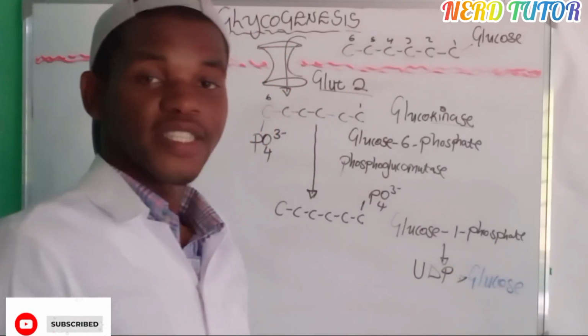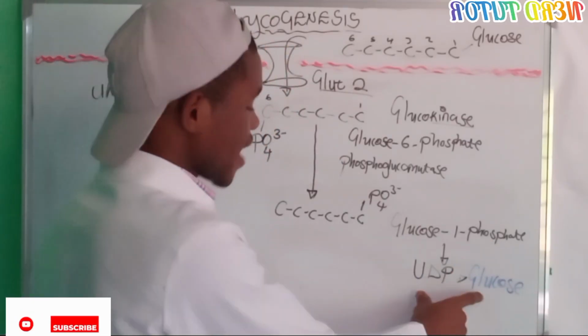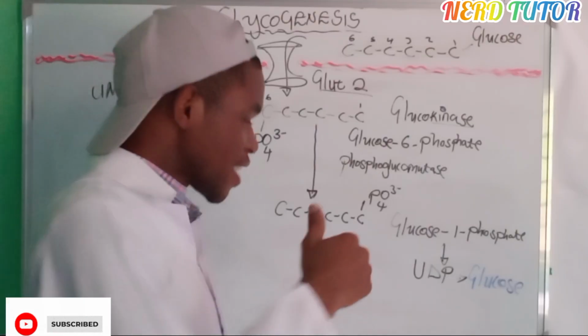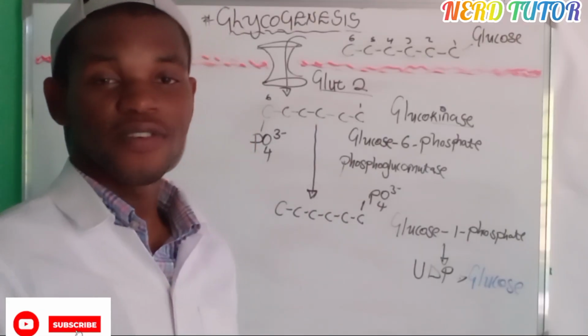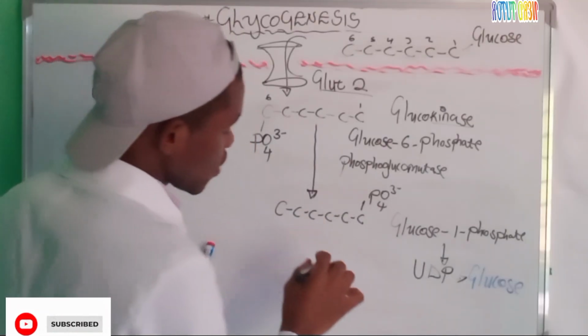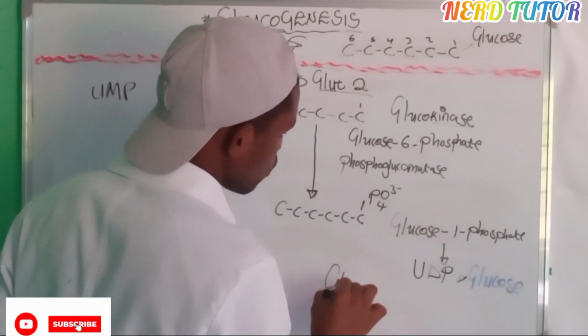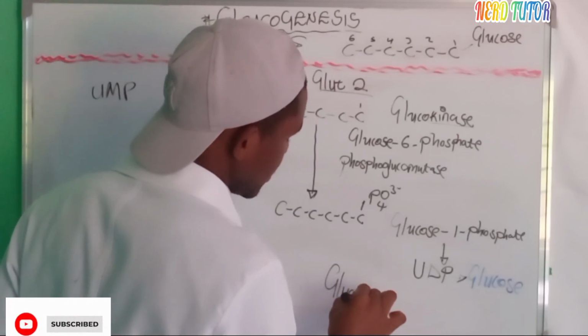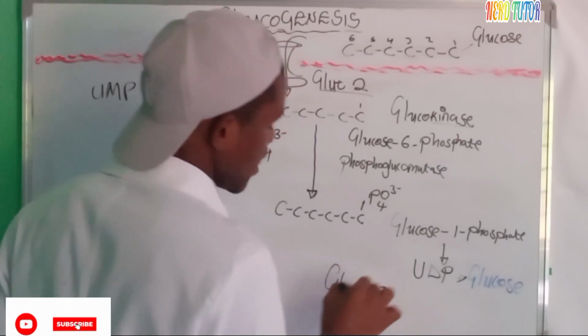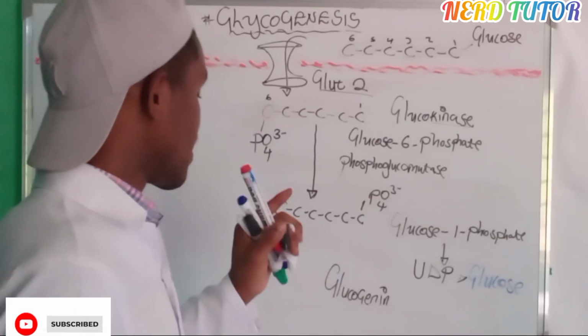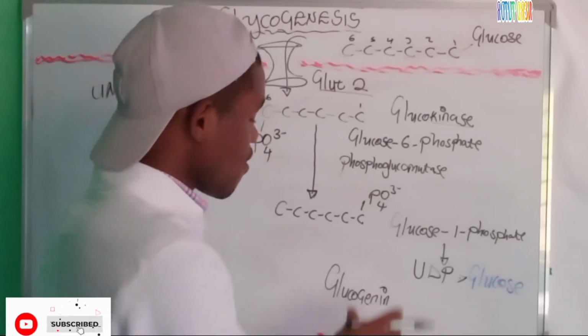They are now going to react with another molecule that is present right there in the liver cells cytosol. That molecule, we call it glycogenin. This is a molecule that is present there in the cytosol of liver cells.